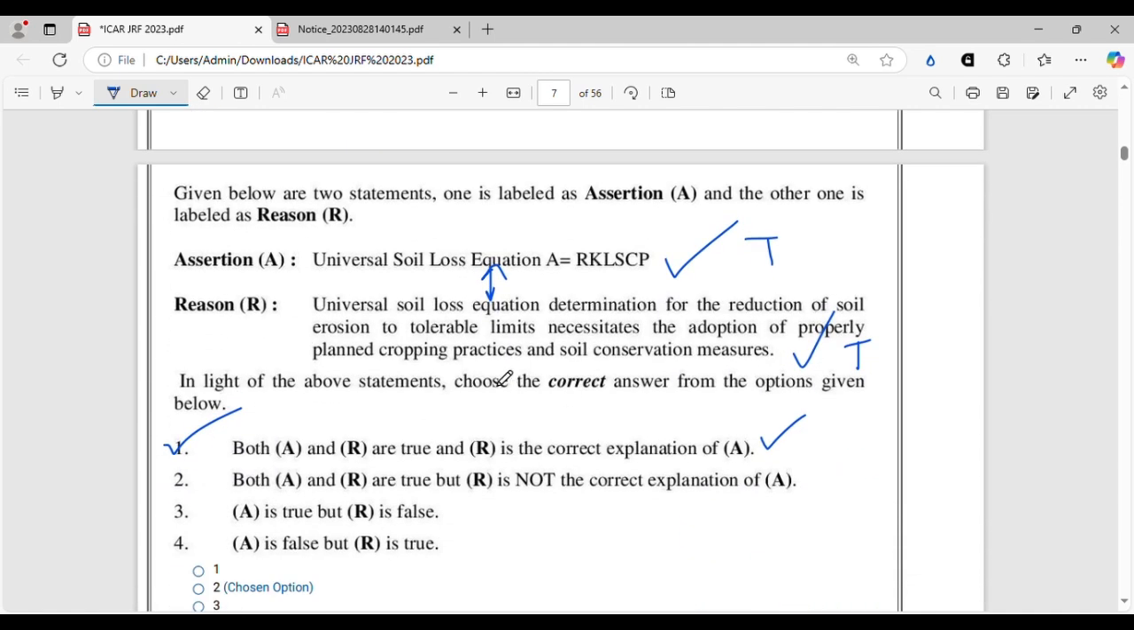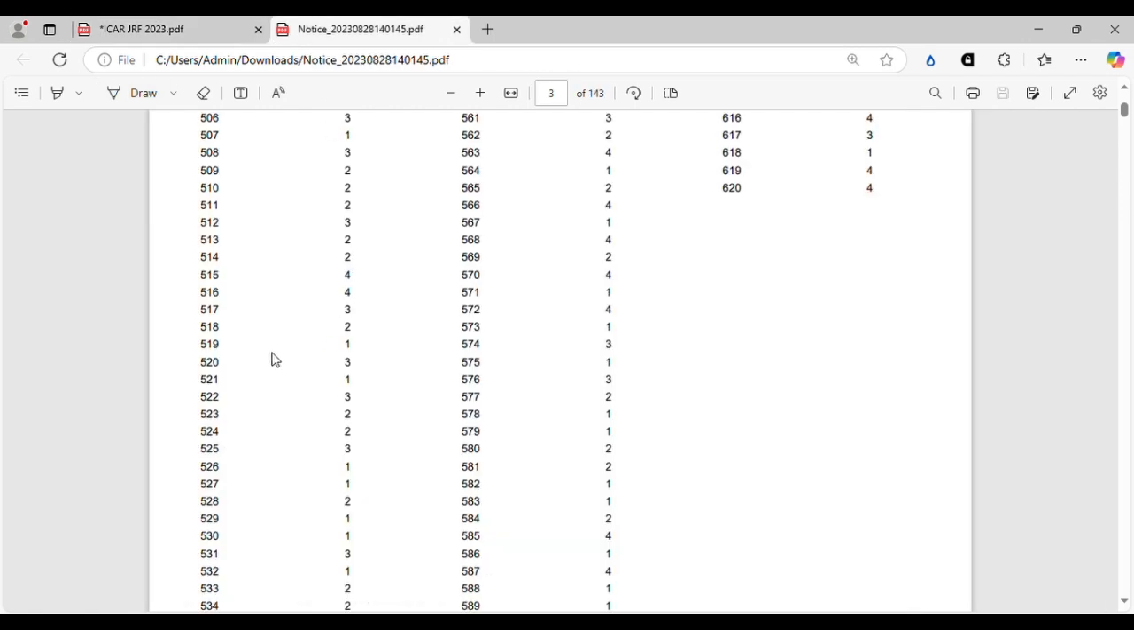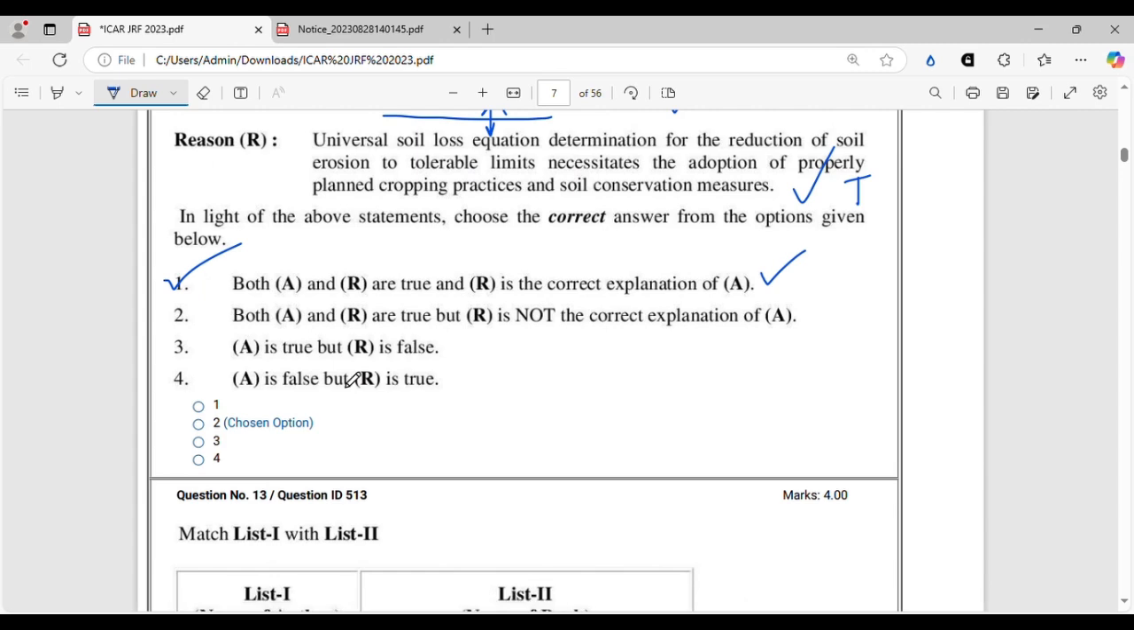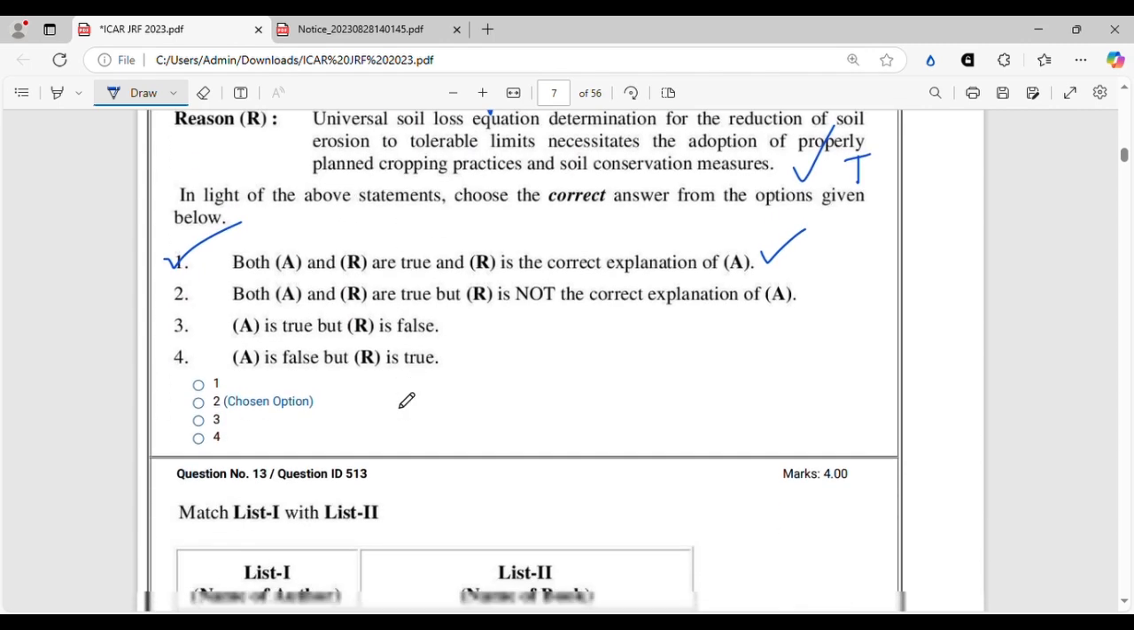Because how are these two statements related, that for this reason the universal soil loss equation is this? That does not come true, right? It's not. All right, let's move on to the next question. This is a doubtful one.